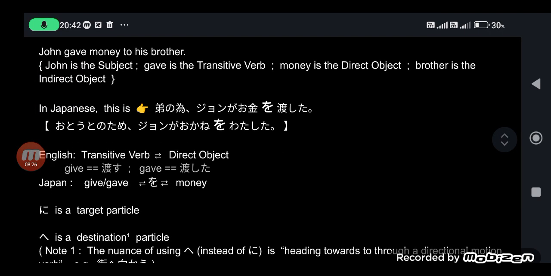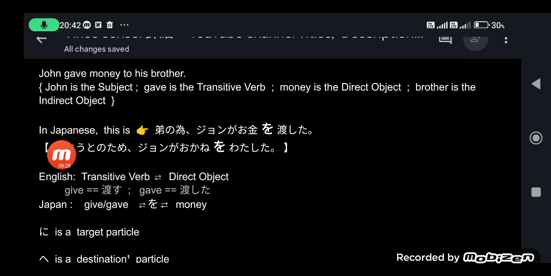So when we translate this sentence into Japanese, ototo is younger brother. Ototo no tame, for the sake of his brother, John ga okane wo watashita.